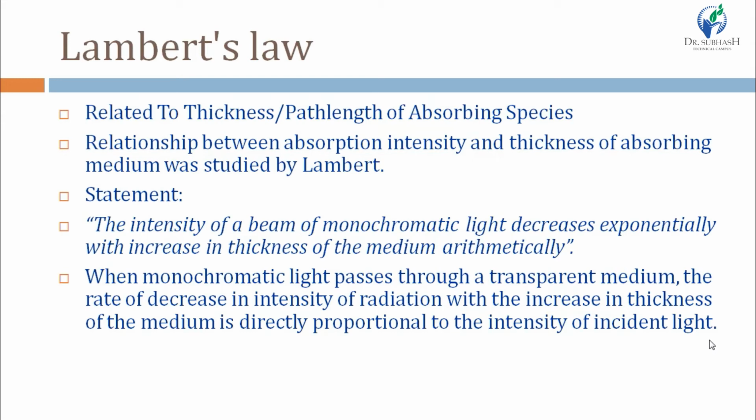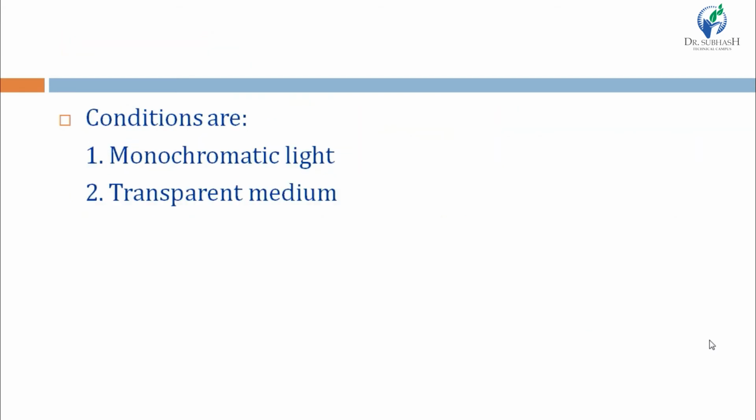So, when we pass monochromatic light through a transparent medium, the rate of decrease in intensity of the radiation with increase in thickness of the medium is directly proportional to the intensity of incident light. Here, two conditions must be followed: first one is monochromatic light and second one is transparent medium. We have already discussed what is monochromatic light and polychromatic light.